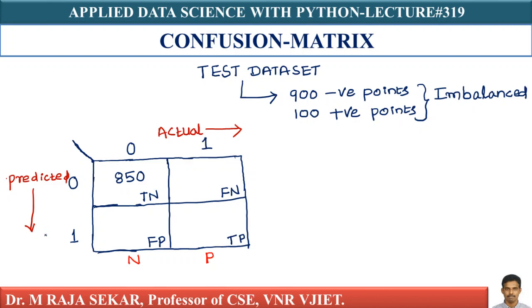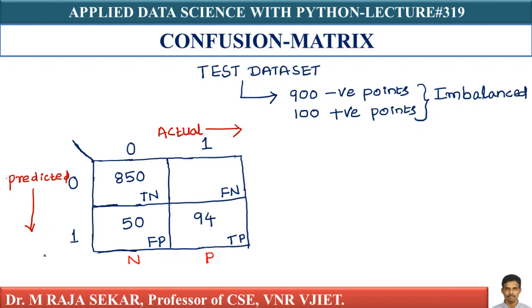This value is high, very good. And 50 of the points are actually negative, but the model predicts them as positive. This number 50 should be small, because your model should always predict properly. Otherwise your model is a dumb model.